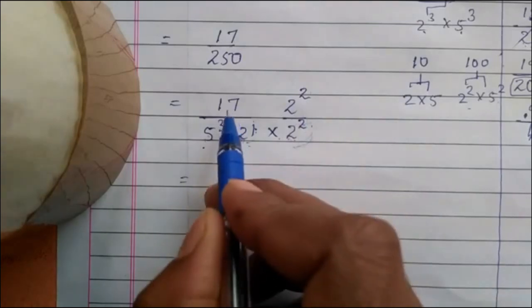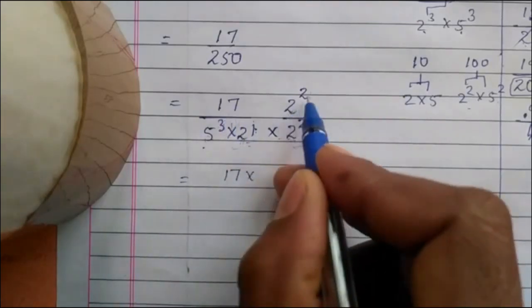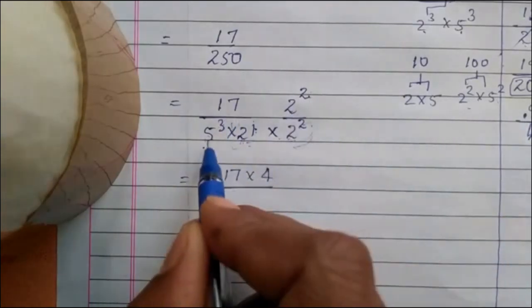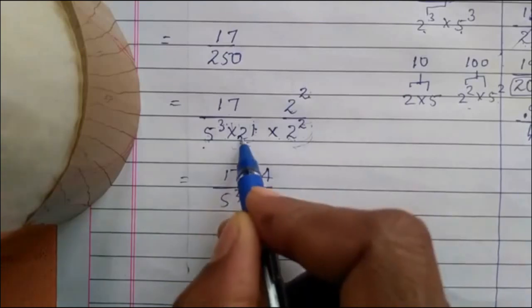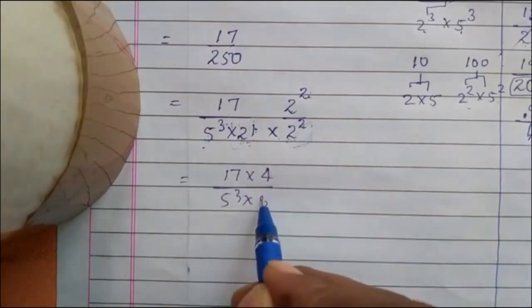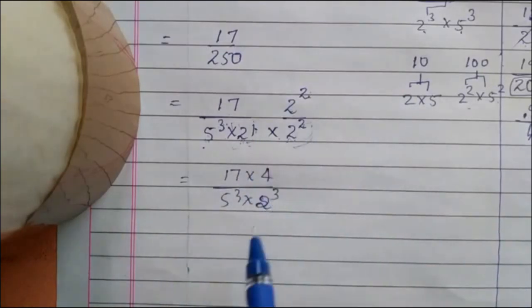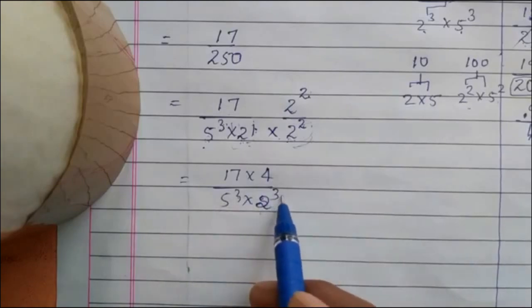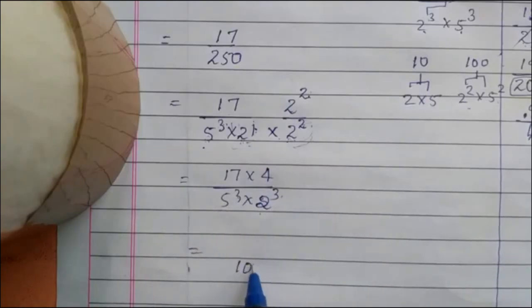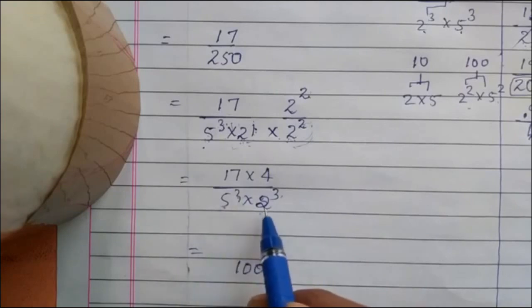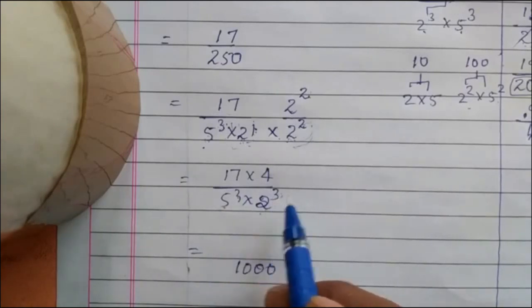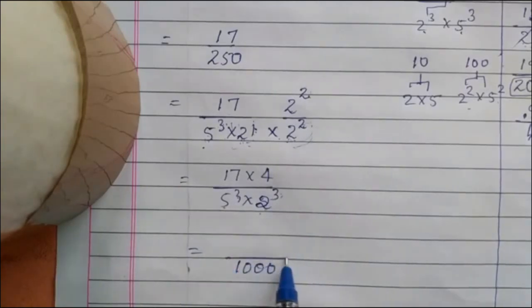Now look at 17 into 2 squared, which is 4, divided by 5 three times, 2 one time, and 2 two more times, which makes 3 times. Now look at 5 three times, 2 three times. Totally it gives you 1000. You can try.